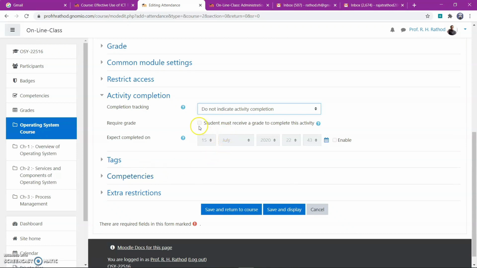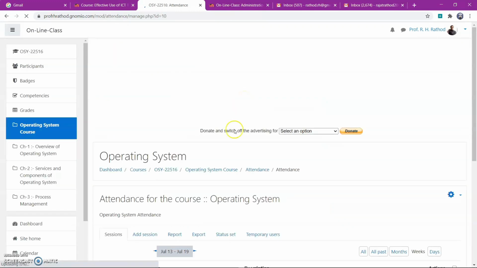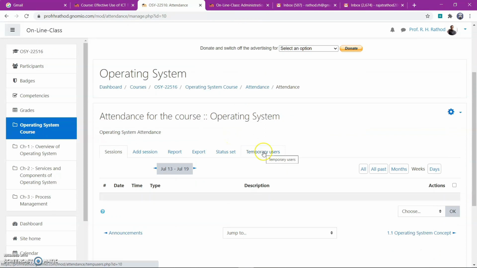Then save and display. After this one, add session. There is no session added, you have to add the session.